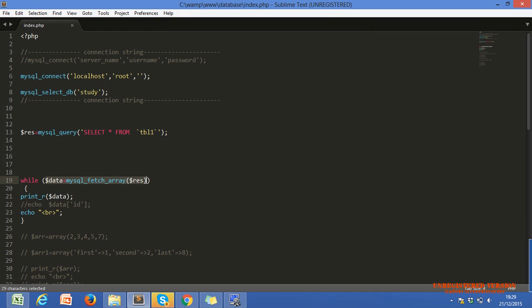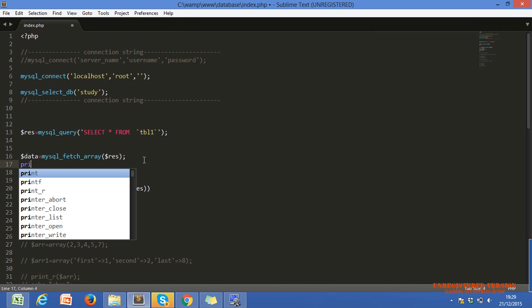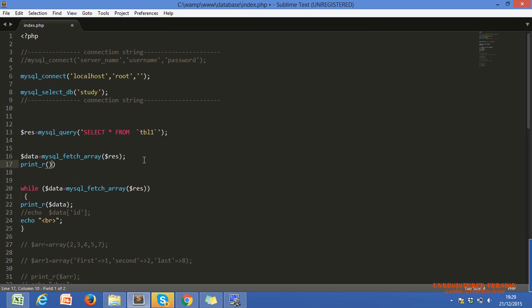If I just copy this and paste it here, a semicolon, and I'm going to print_r our data, dollar data. What I'm doing is just printing our data variable, nothing else.